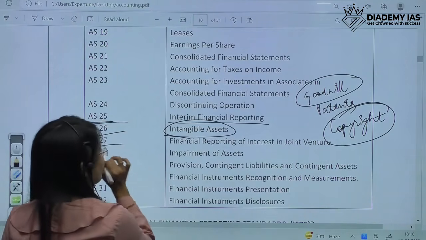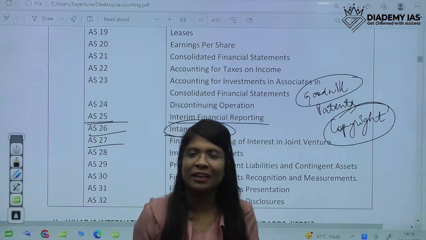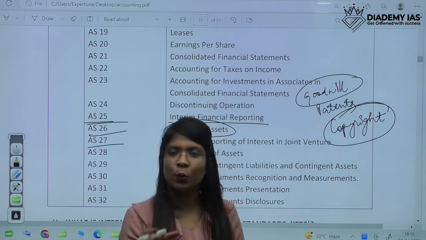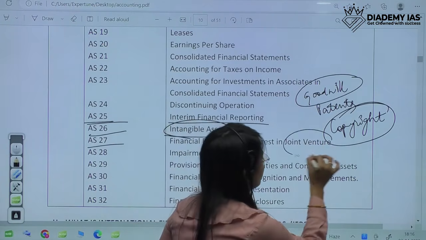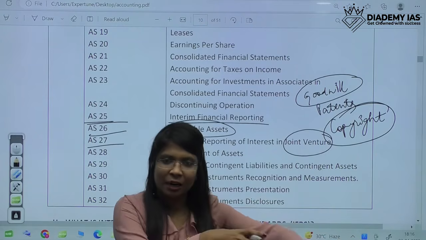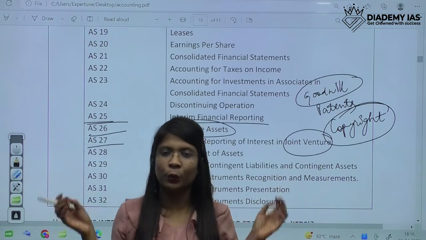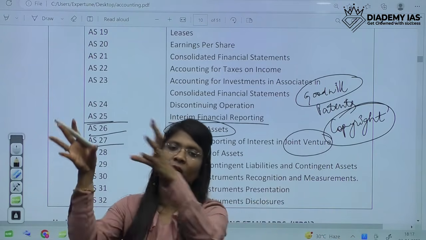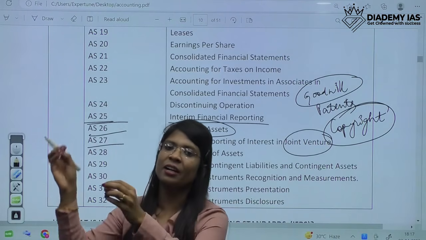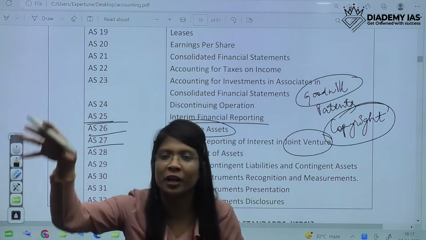Then is AS27. Similarly, as we have discussed subsidiaries and associates, there is also a term known as joint venture. So what is a joint venture? You must have heard that A company and B company together make a C company. They both are using their resources and developing a C company. So that is a joint venture.